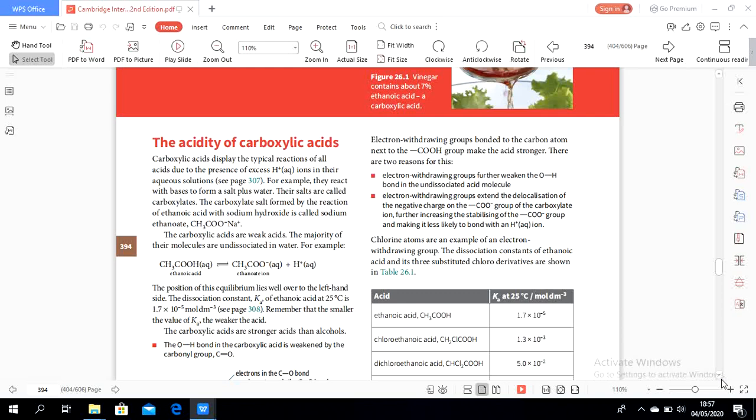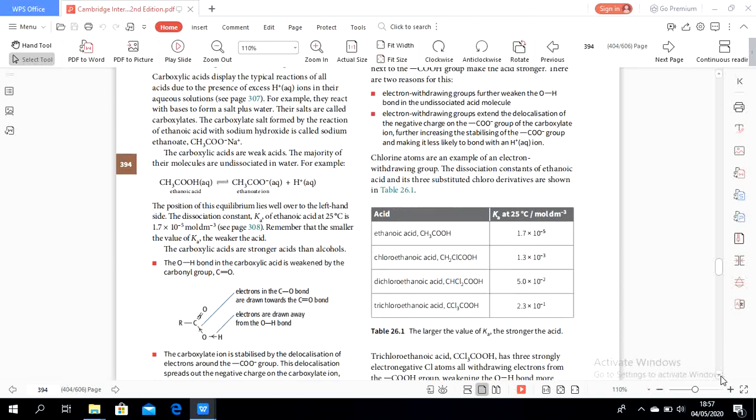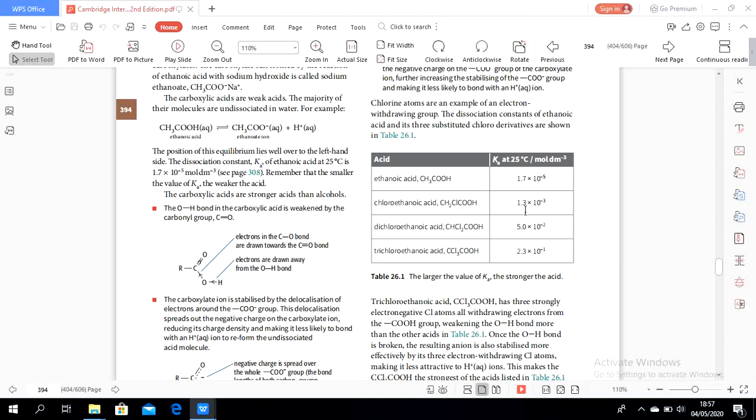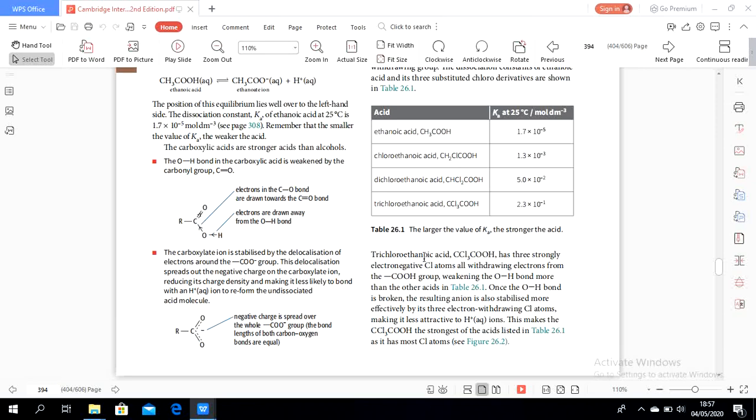Okay, so in here, consistent with the other textbook, the presence of chlorine makes the Ka value become bigger. We note that the smaller the Ka value, the weaker the acid. So here we can see the Ka value getting increased. Why is it like this? The explanation: trichloroethanoic acid has 3 strongly electronegative chlorine atoms, all withdrawing electrons from the carboxylic acid, weakening the hydroxide bond more than the other acids.